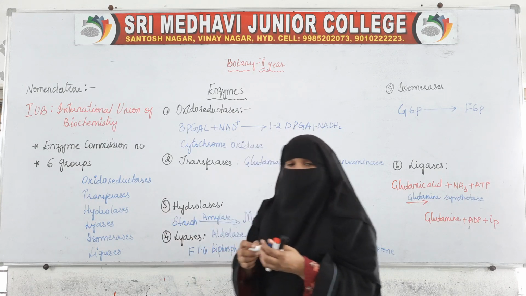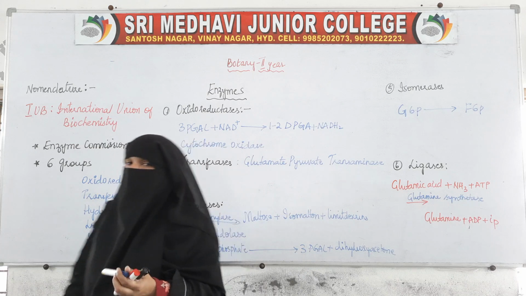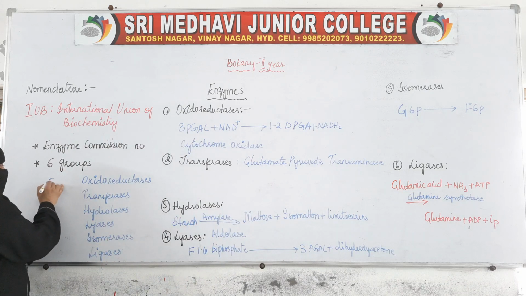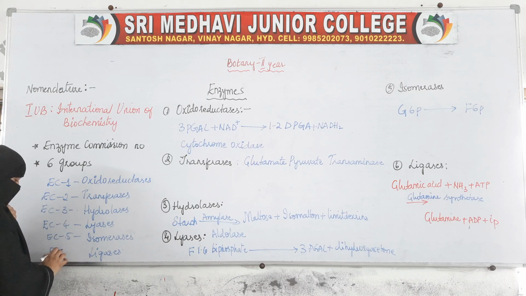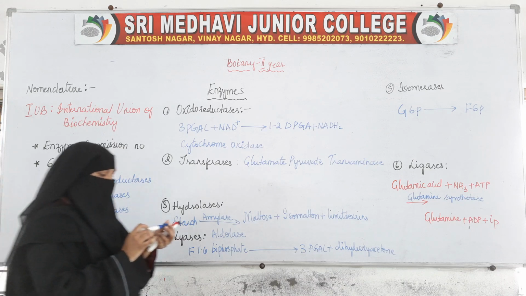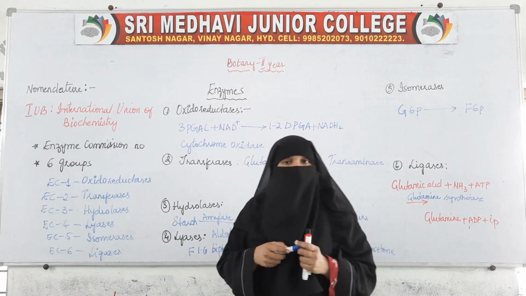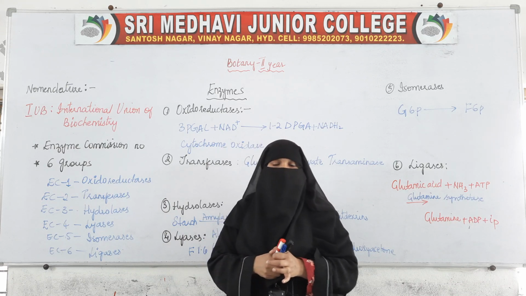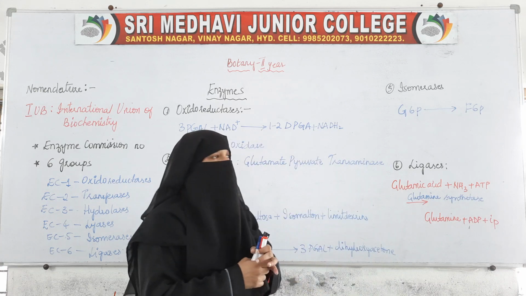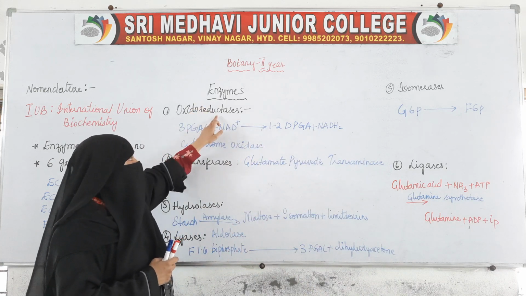We said that an enzyme commission number is also given. EC1 is oxidoreductases, EC2 is transferases, EC3 is hydrolases, EC4 is lyases, EC5 is isomerases, and EC6 is ligases. So an enzyme commission number is given, and the enzymes are divided into 6 groups. We will take each group one by one individually. The first one is oxidoreductases.